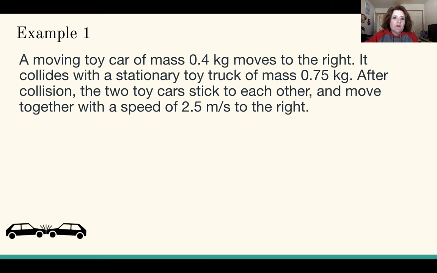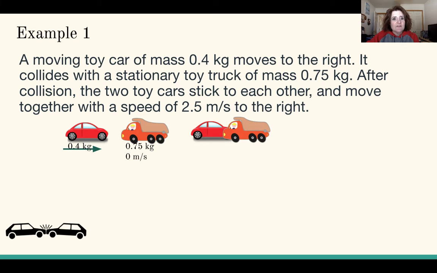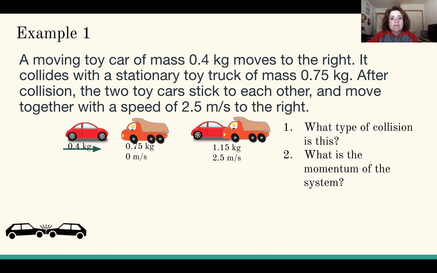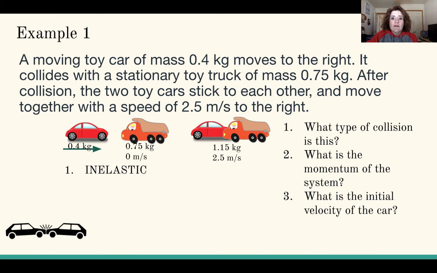Example 1. A moving toy car has a mass of 0.4 kilograms and moves to the right. It collides with a stationary toy truck of mass 0.75 kilograms. After the collision, the two cars stick together and move together with a speed of 2.5 meters per second. So what type of collision is this? What is the momentum of the system, and what is the initial velocity of the car? So, using what we know: one, this is an inelastic collision.